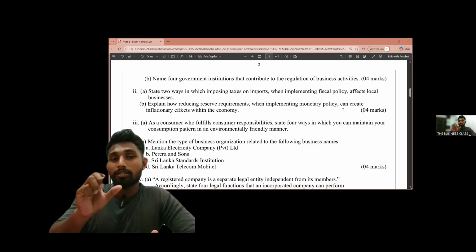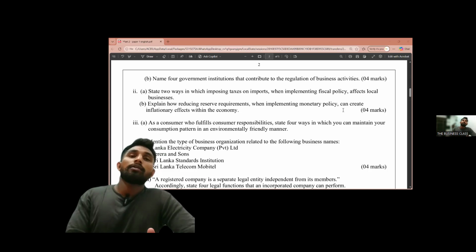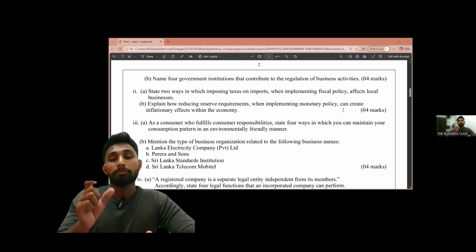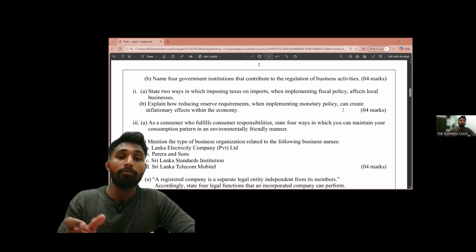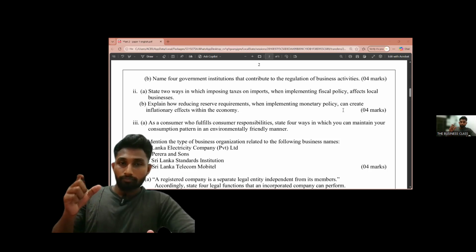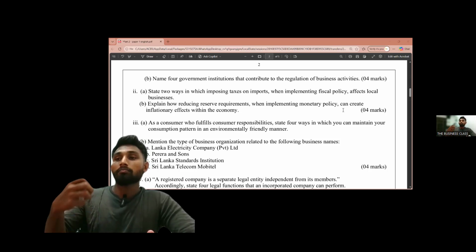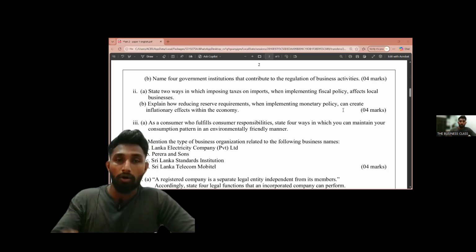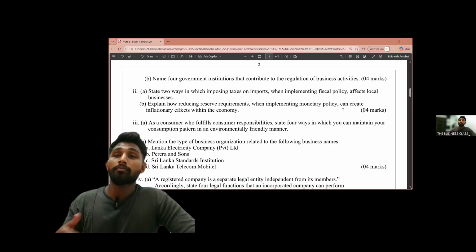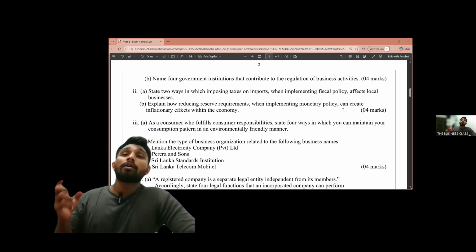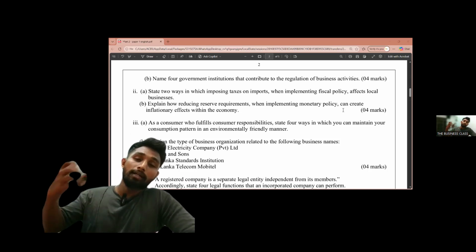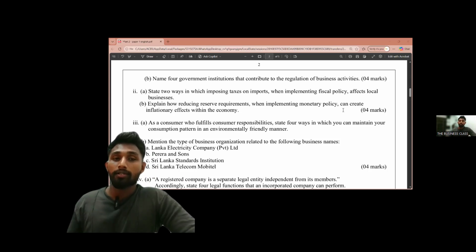You can look at this question in another aspect. That is the most general and most common way, right? When the central bank is reducing statutory reserve requirements, the commercial banks are having a lot of funds to give loans. When the commercial banks are giving loans, the money supply is increasing. When the money supply is increasing, prices actually rise, the inflation is rising, right?